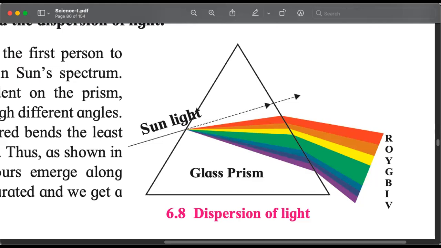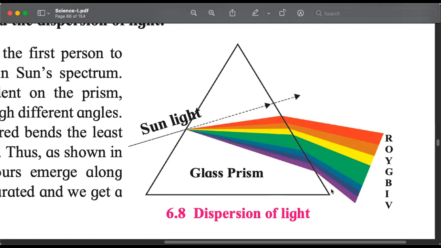Violet. Yes, correct. Tushar, Karthik, Sandhya, now correct. And which color light is bending the least? Which is bending the least? Red. You see here, if the light was traveling straight, it would go where the arrow is given. Red bent a little bit. Violet bent the most. So it is very clear violet bends the most.